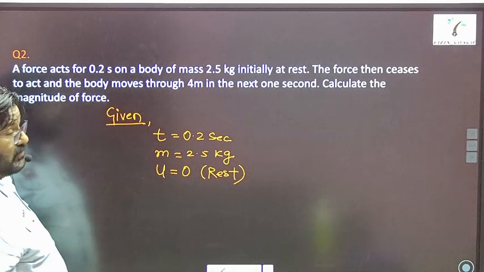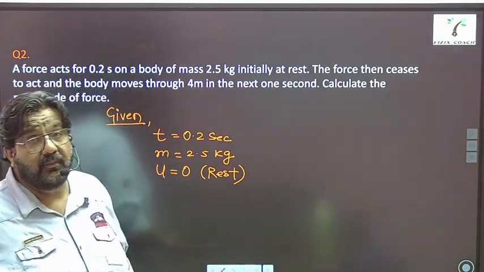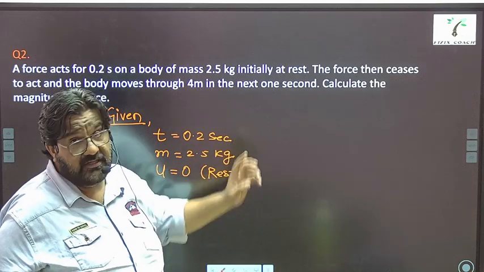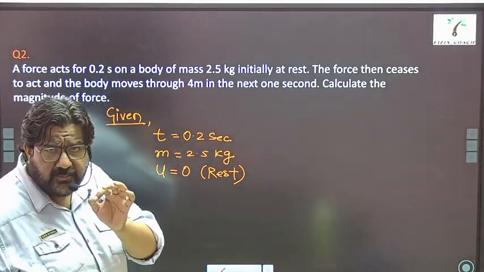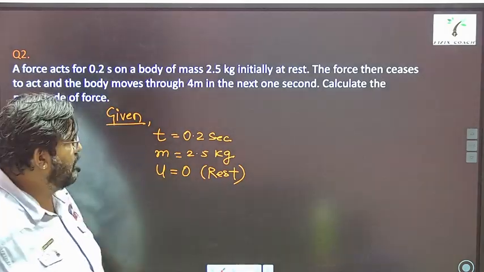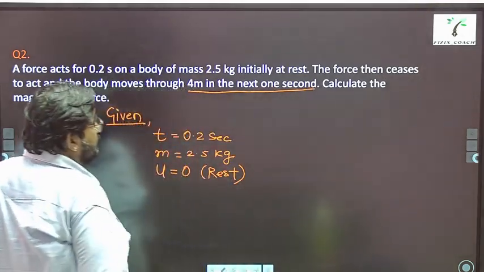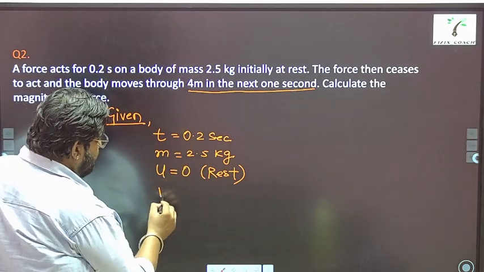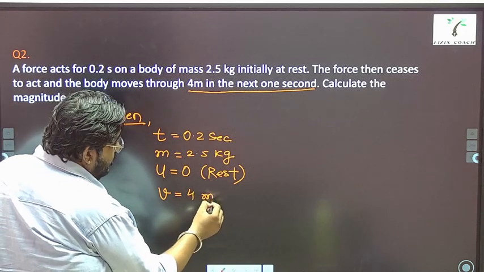Right? Now what does it say? That the force stops and the body moves through 4 meters in the next 1 second. So see what is given. Now reading the question and interpreting it is also very important. It says 4 meters in 1 second. Right? That means the final speed is being given, 4 meters per second.